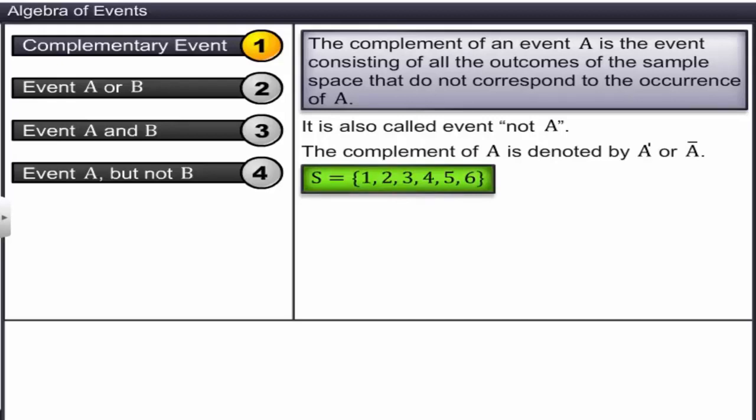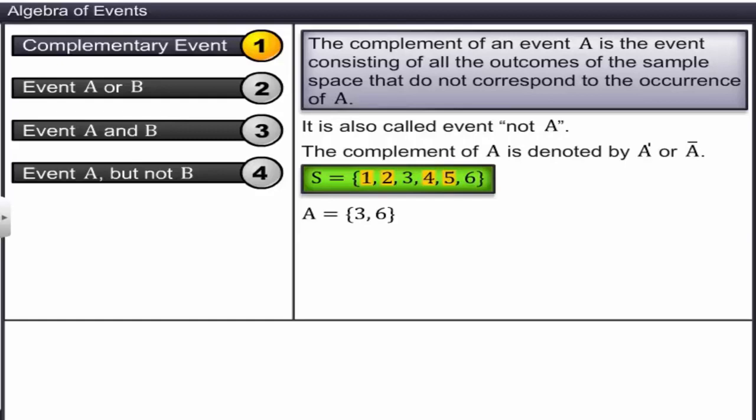A equal to 3, 6 is an event multiple of 3. Clearly, for outcome 1, event A has not occurred. However, we can say that not A has occurred. Similarly, for every outcome that is not in A, we can say that not A has occurred.